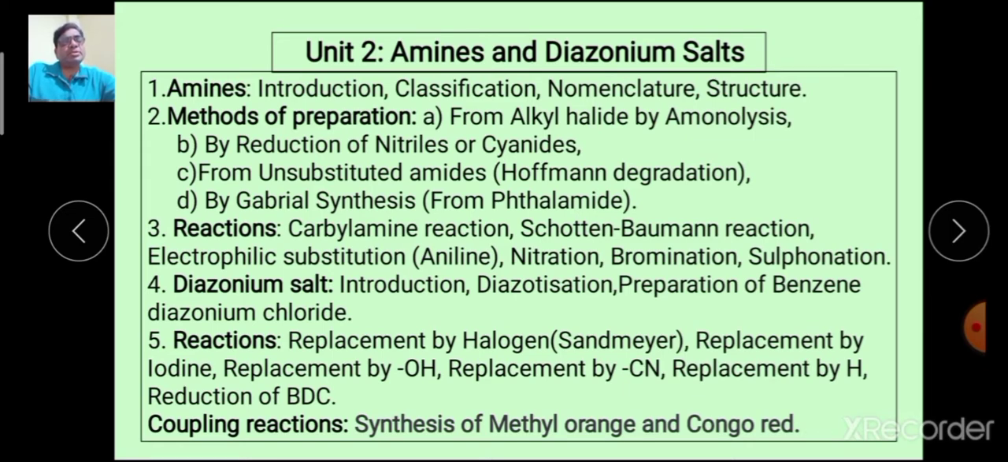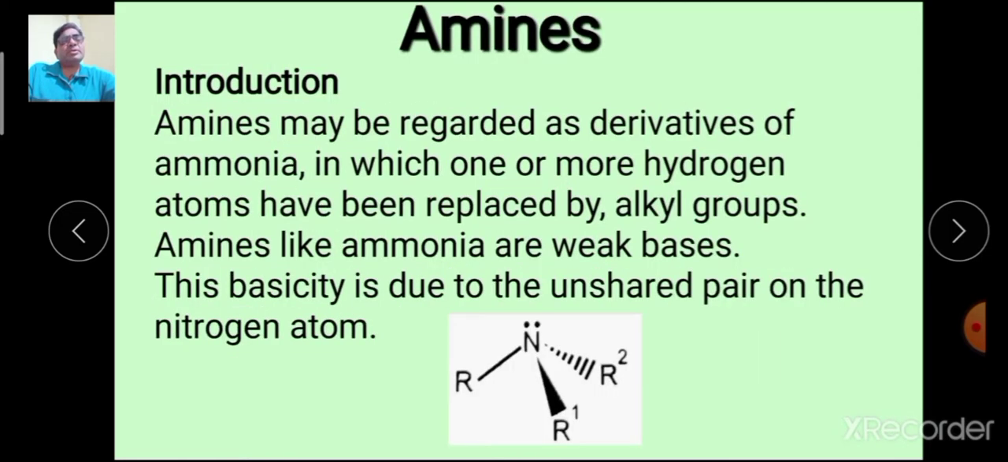It includes introduction, what is diazotization, how benzene diazonium chloride is prepared, reactions including replacement of the N2Cl group, retention of the N2Cl group, reduction of benzene diazonium chloride, and finally we are going to see the synthesis of methyl orange and Congo red, which are reactions of the type coupling reactions. Now first we are going to see amines.